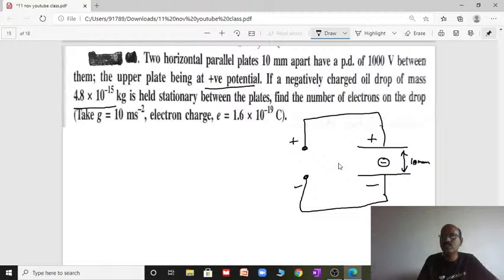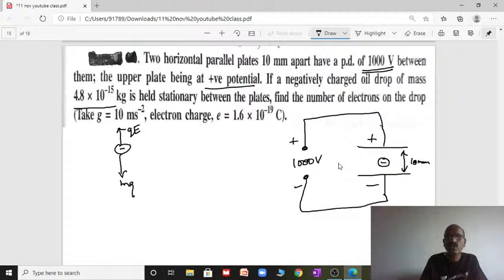What are the forces acting on this oil drop? We know the weight mg acts vertically downward. At the equilibrium position, the force in the electric field, QE, acts vertically upward. The separation is given. The potential difference maintained is 1000 volt. At the equilibrium position QE equal to mg. From that, we already know the electric field is V by D.